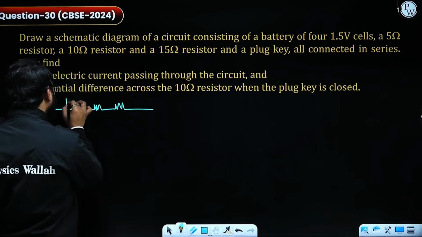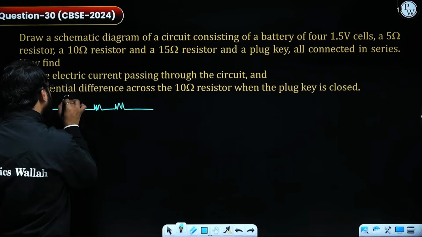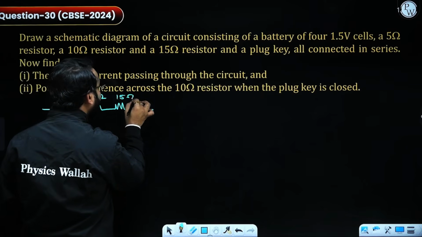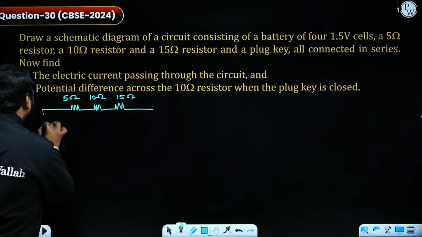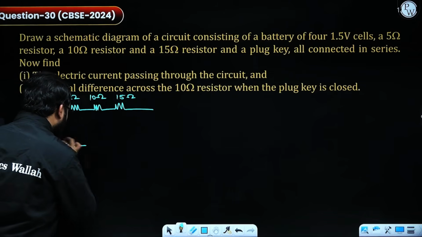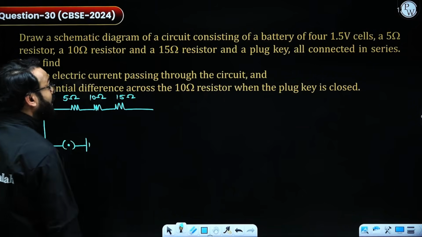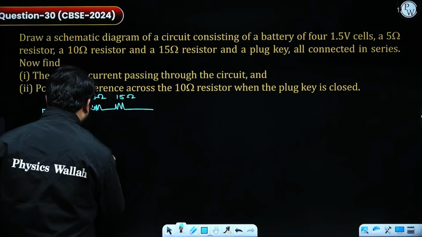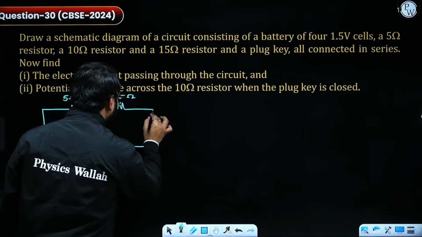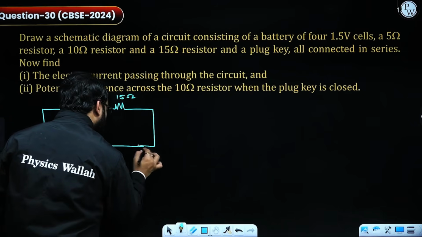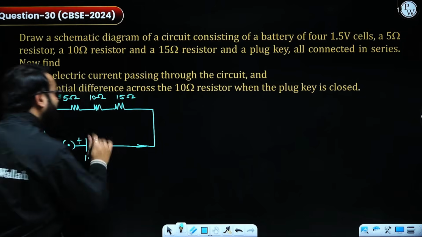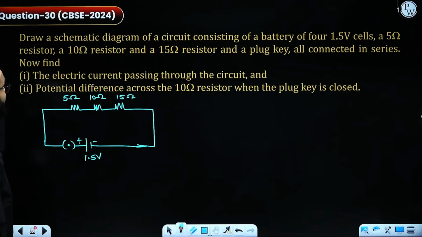So these are the resistors that I have connected: this is 5 ohm, this is 10 ohm, this is 15 ohm. So the 1.5 volt battery is connected, and now 5, 10 and 15 are connected.